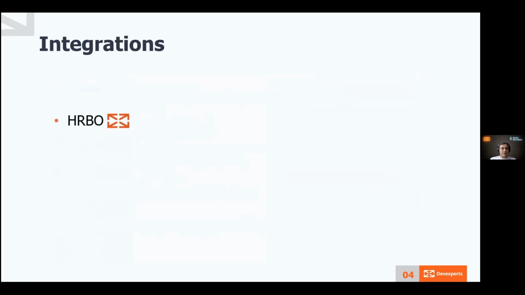Let's move on to integrations. We easily integrated with HRBO and Jira, as they both provide REST API. If you really want to build something based on such APIs, you just have to talk to the HRBO team and discuss what you need. Special thanks to Andrei Karpov and Maxim Apomovich. They helped us with that integration.